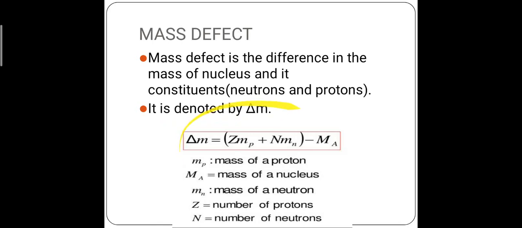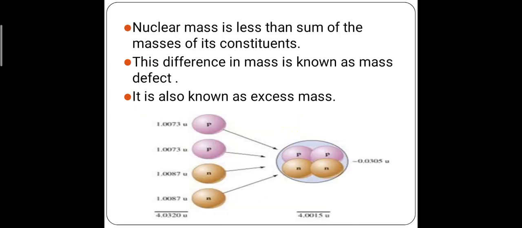Here is the formula for mass defect: delta M is equal to Z Mp plus N Mn minus Ma. Mp is the mass of a proton, Ma is the mass of the nucleus, small mn is the mass of a neutron, capital Z is the number of protons and capital N is the number of neutrons. Nuclear mass is less than the sum of the masses of its constituents, as we have learned, and the difference is also known as excess mass.